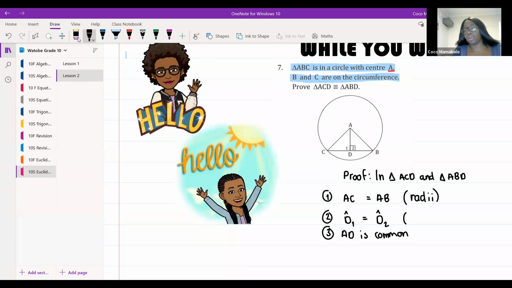Good. You can even say AD is perpendicular to CB because they told us that, or we can say angle on straight line. Okay, ma'am. Excellent. Beautiful. You don't go away. Come back. Okay, are you still here? Yes, ma'am. All right. Okay, we've proven congruency. Therefore, we can say that triangle ACD is congruent to triangle ABD. Right. Do you know the reason? What is my reason or my rule?